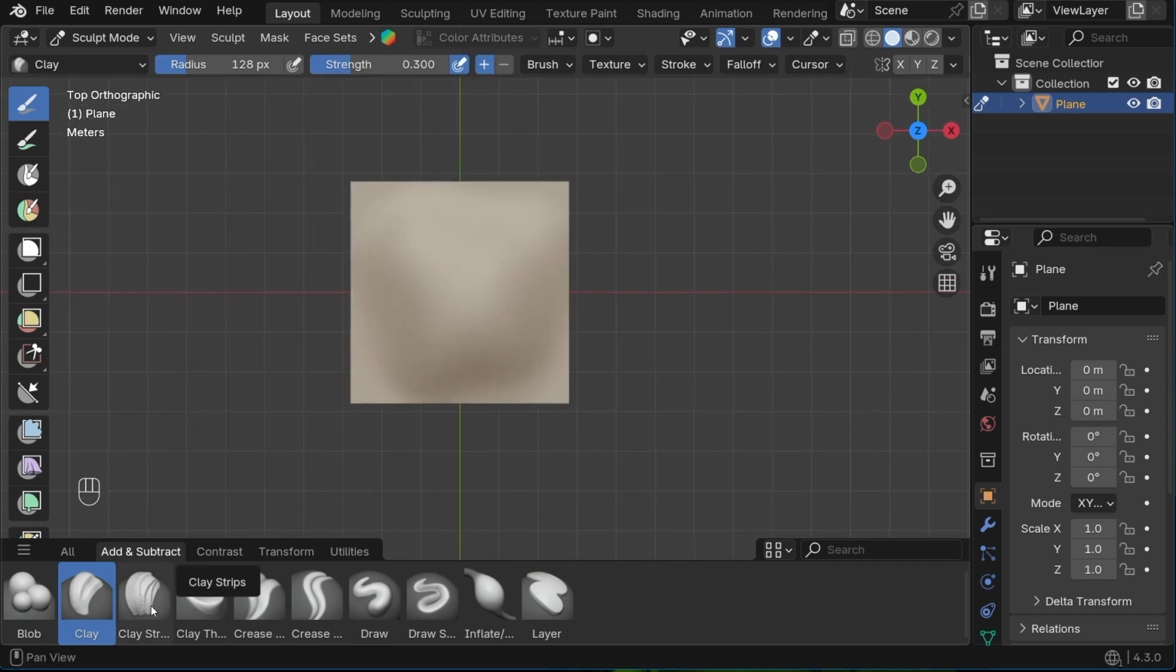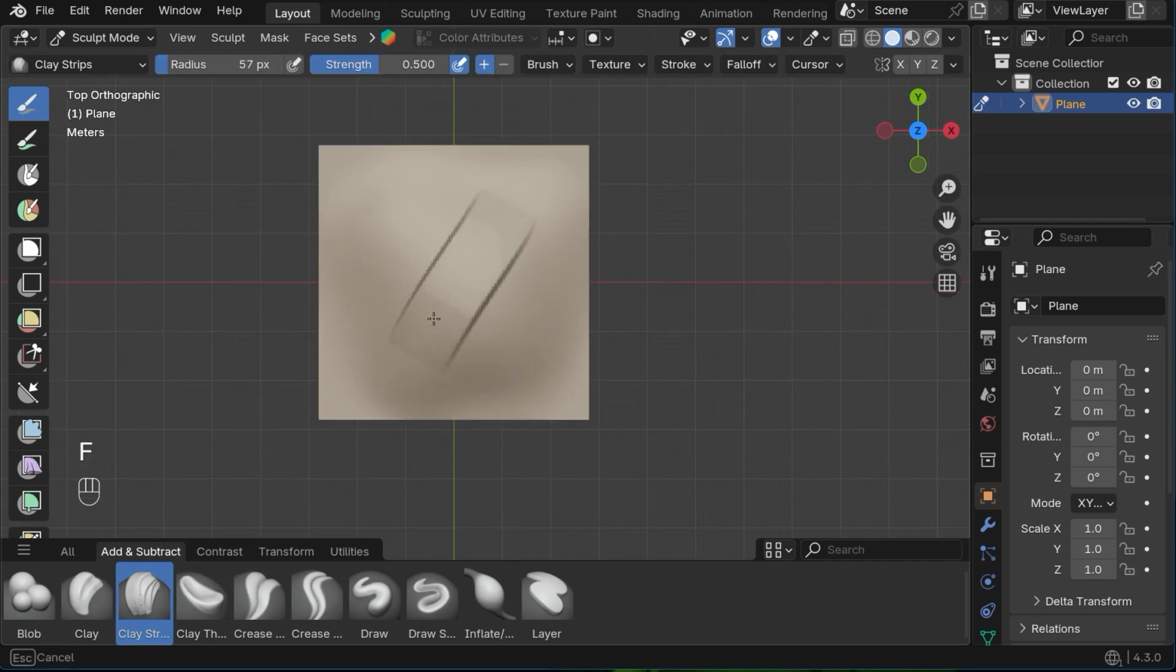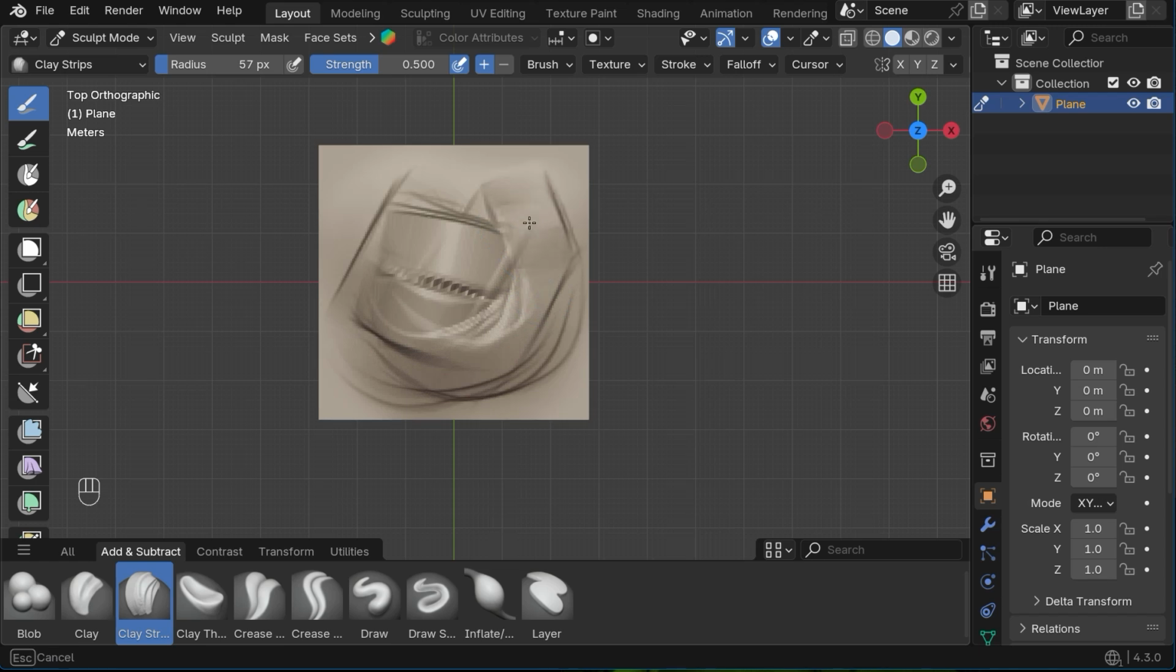Now for the clay strips brush. This brush is similar to the clay brush, but its stroke shape is rectangular, making it better for adding larger volumes. It's useful for the initial stages of shaping or for sculpting large features like muscles.